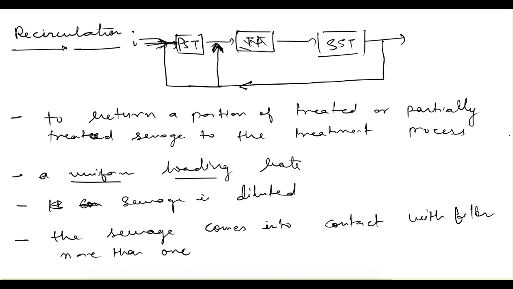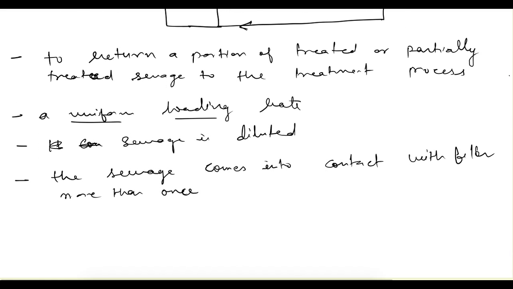Let's say the first time it was not treated properly, so it goes to the secondary sedimentation tank, and from there again it comes to the trickling filter. So again it comes in contact with the filter media, so it has more chances of getting treated. So we can achieve very good BOD removal with the help of this high rate trickling filter.